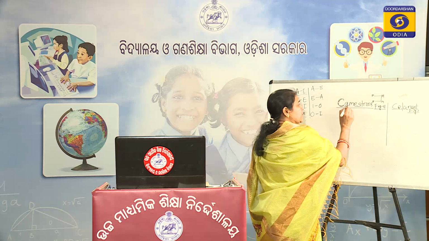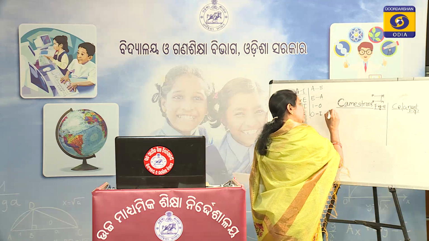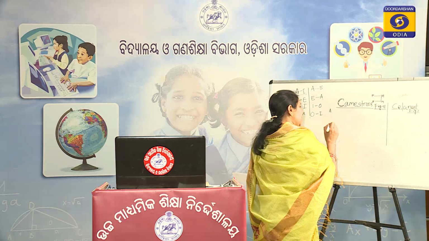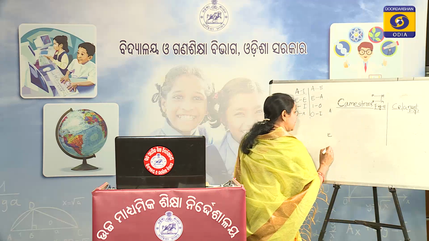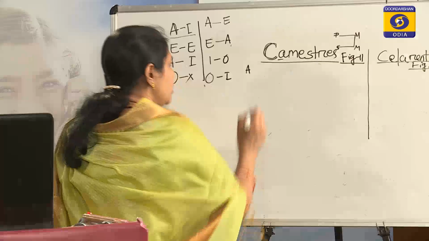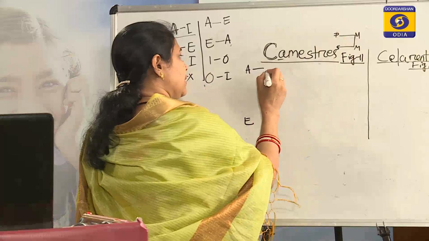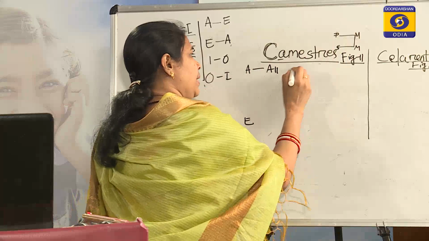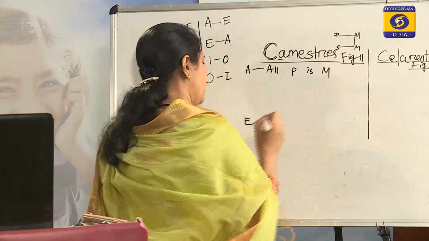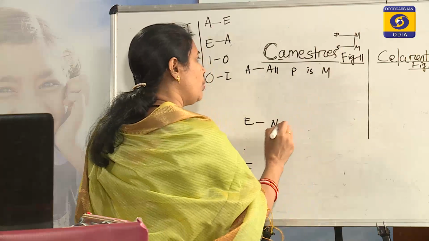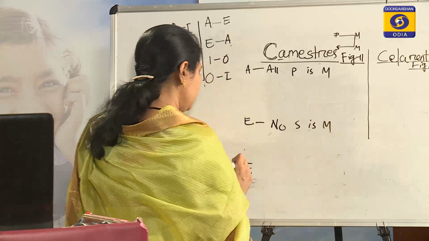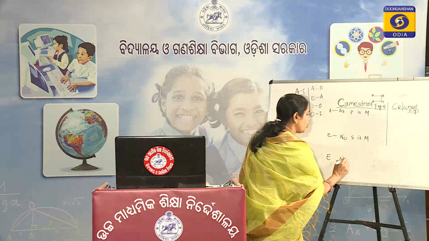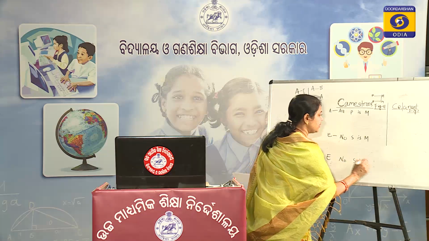So the first vowel is the major premise, the second vowel is the minor premise, and the third vowel is the conclusion. So the figure is like this: all P is M, no S is M, and the conclusion is no S is P.